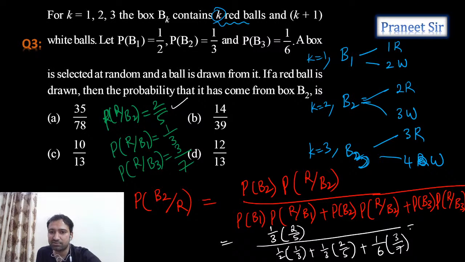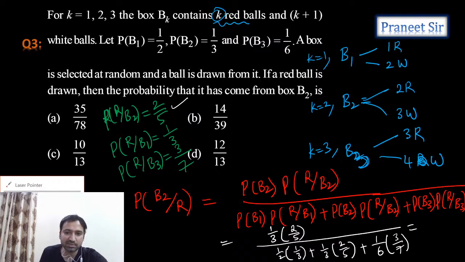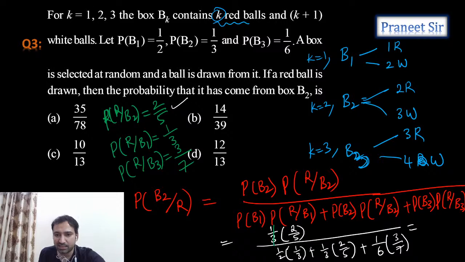So now we need to simplify this. If we simplify this, let's see what we get. We can cancel 1 by 3 because 1 by 3 is common in all the terms. 1 by 3, 1 by 3, 1 by 3, and here also 1 by 3 is there, and here it is 2 times. Now let's simplify this. 2 by 5 divided by 1 by 2 plus 2 by 5 plus 3 by 14.